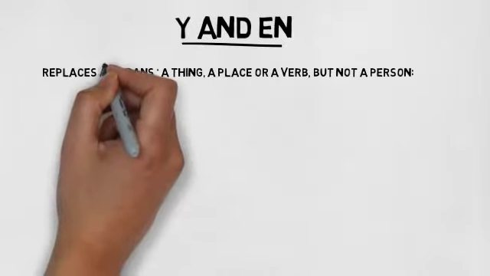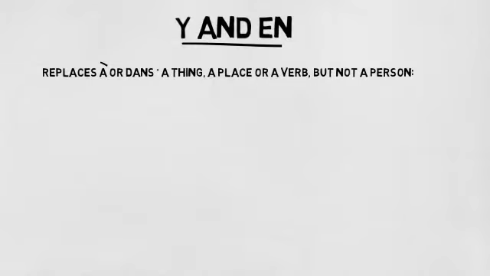There are two additional commonly used pronouns, y and en, which also usually precede the verb. In addition to simply meaning there, y replaces à or dans plus a thing, a place, or a verb, but not a person.